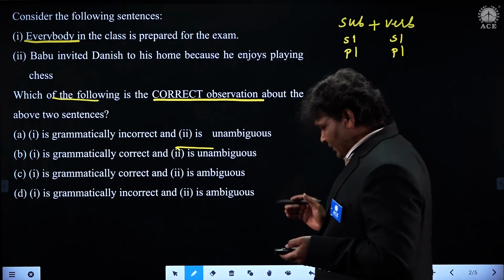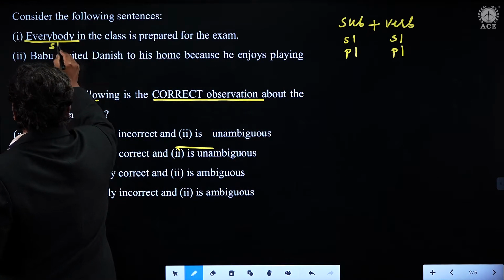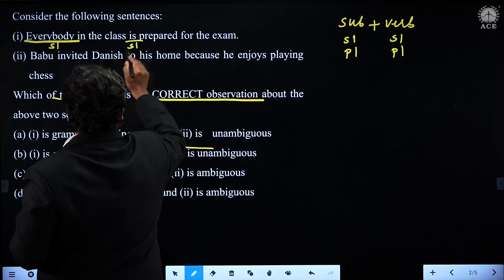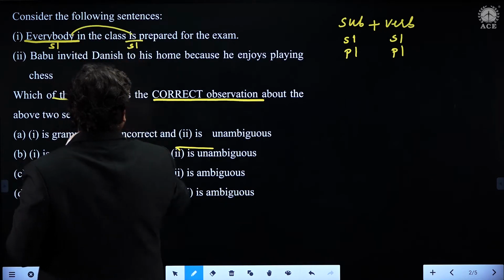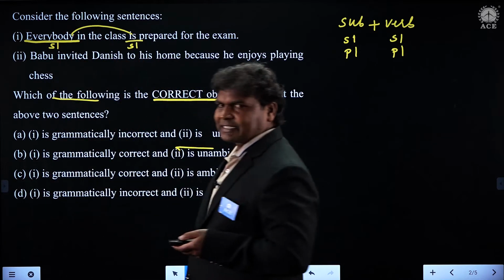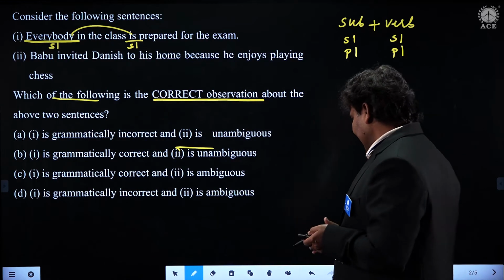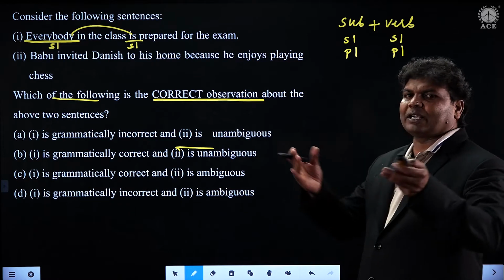So here the word everybody is singular. Let us check whether the verb is singular or not. Yes, absolutely singular here. So the sentence actually reads like this: everybody is prepared for the examination. You see that? Everybody is prepared. Everybody is prepared for the examination means they are ready for the examination.